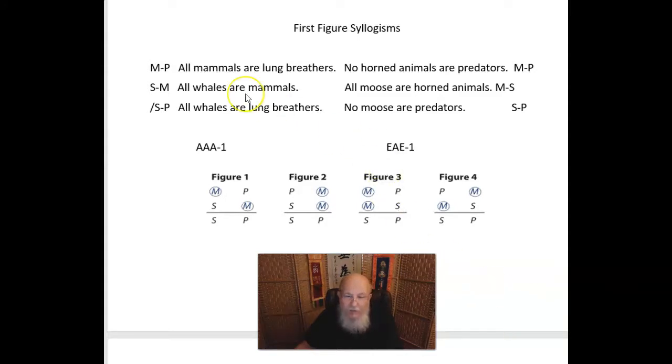While in this one, the minor term whale is species to the middle term genus mammal, and the middle term mammal is in turn species to a broader genus, the major term lung breather.